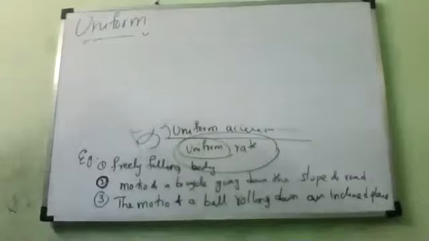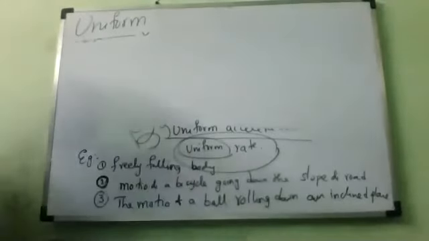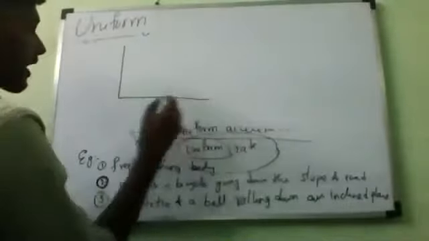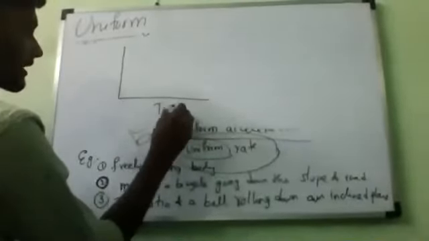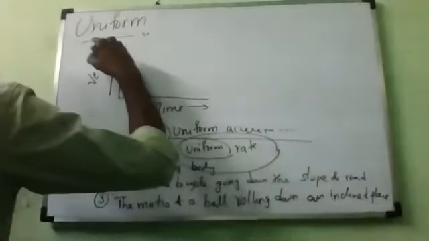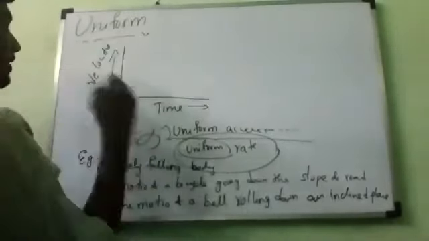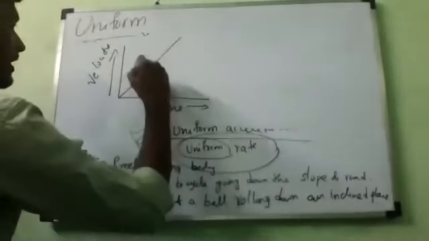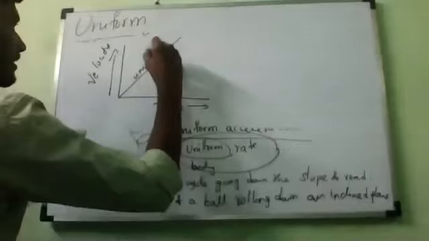Now look at the board, all of you. What is the graph for uniform acceleration? If we take uniform acceleration, the graph will be like this. This is the time axis and this is the velocity axis. The rate of change of velocity will be uniform, so this is called uniform acceleration.